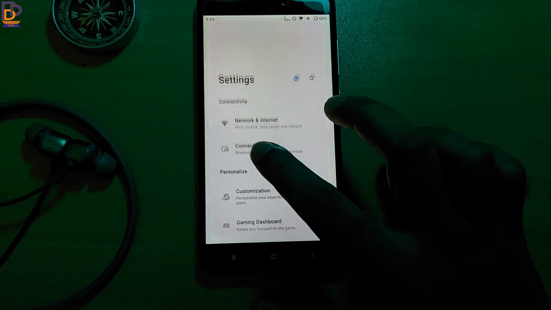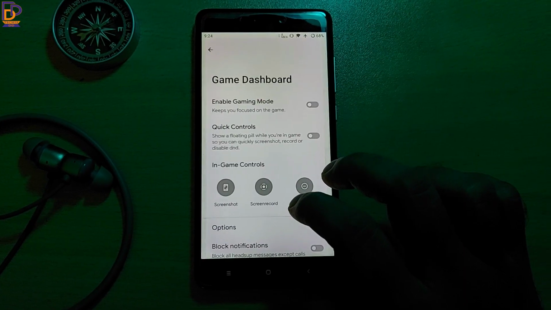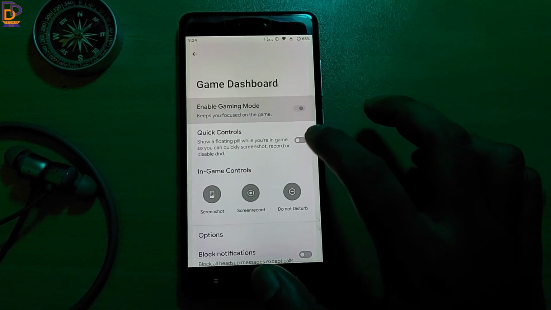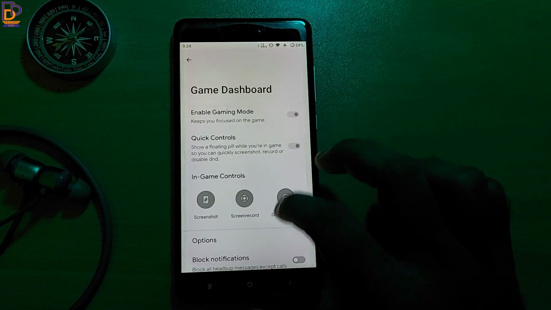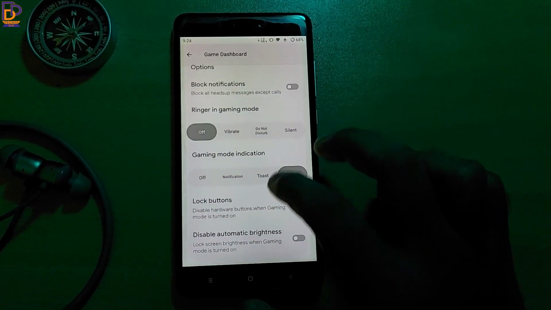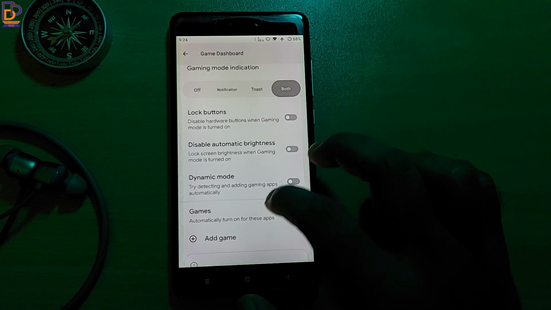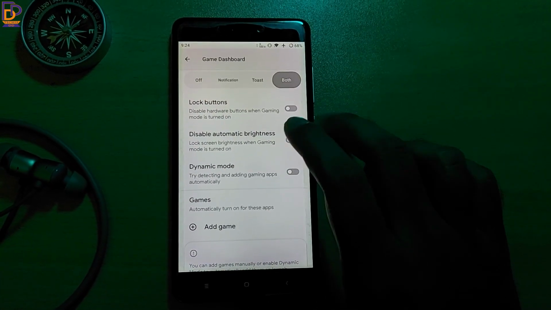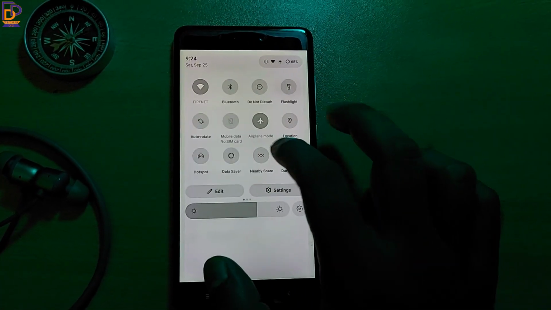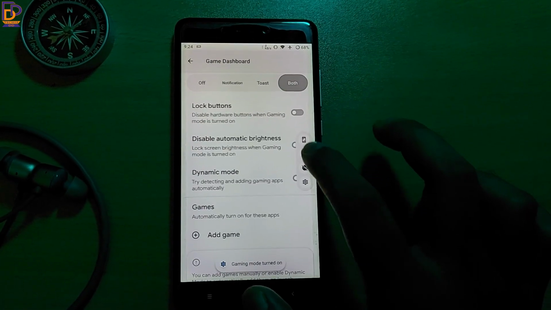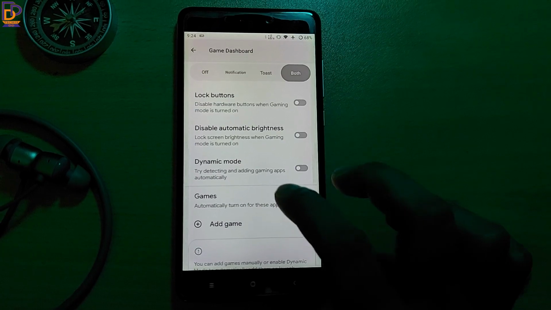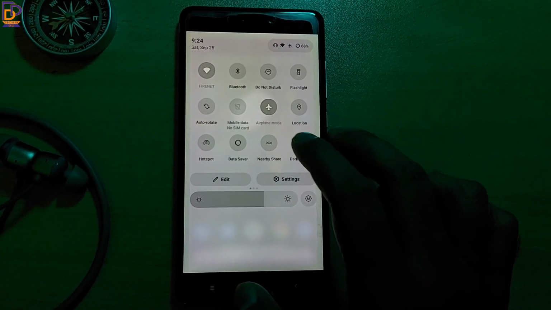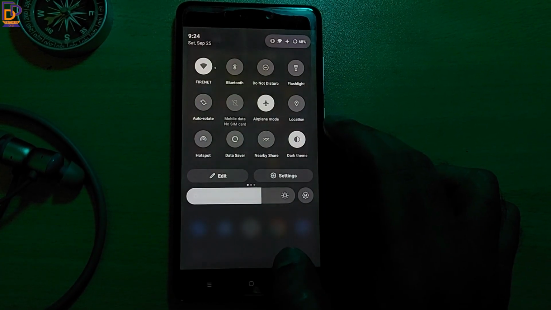Here you will also get a cool feature known as Gaming Dashboard, which is similar to gaming mode in other devices, through which you can block notifications and change the ringer settings, and also there are some other settings as well. And you will also get quick control and in-game control, through which you can either take a screenshot or record your gameplay. This ROM also comes with dark theme pre-installed.